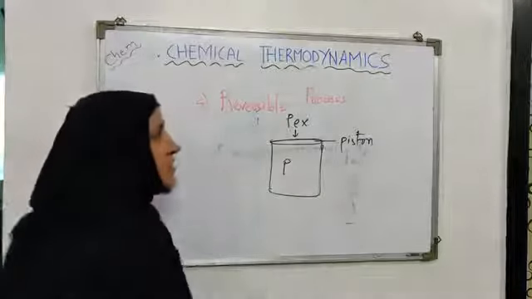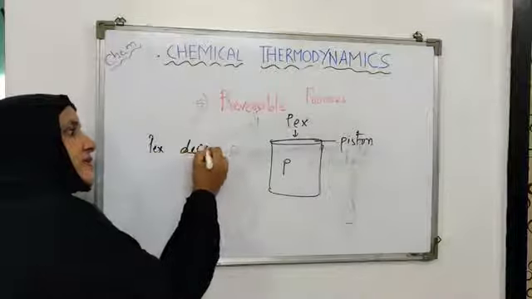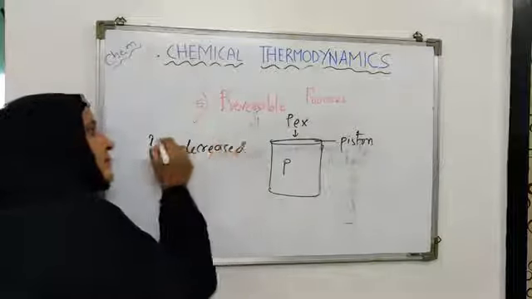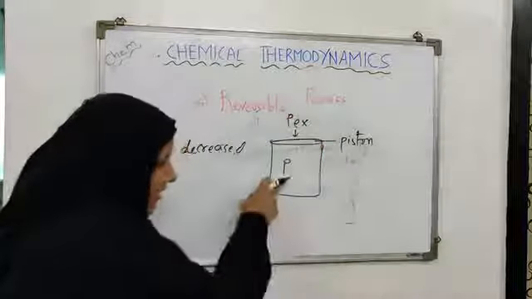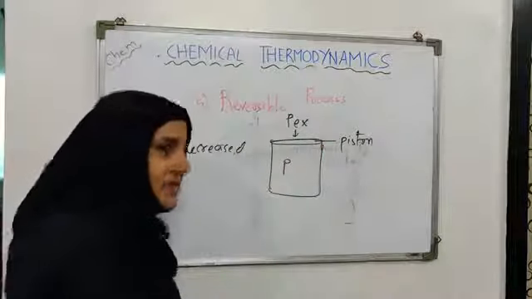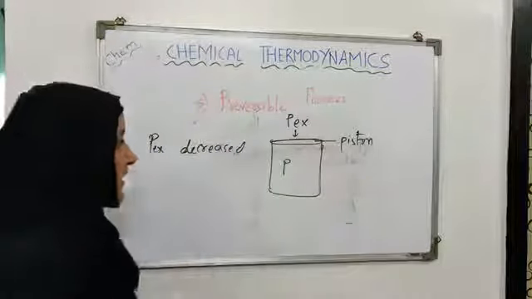Now let's say because of some reason the external pressure has decreased. Because of some reason the external pressure is now less. Now the equilibrium is disturbed. Now the internal and external pressures are no longer the same. Now what will happen?